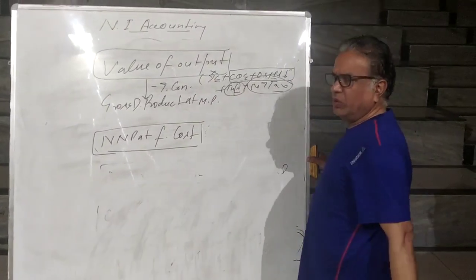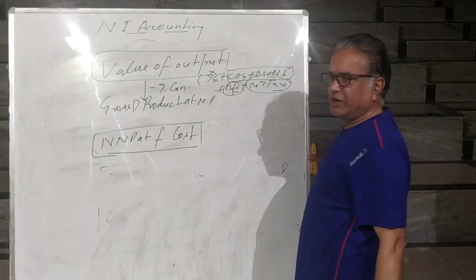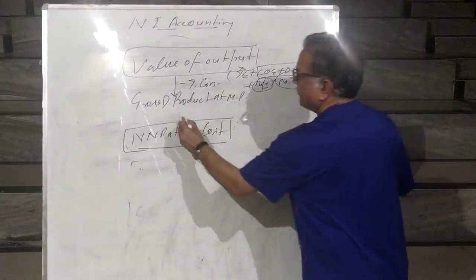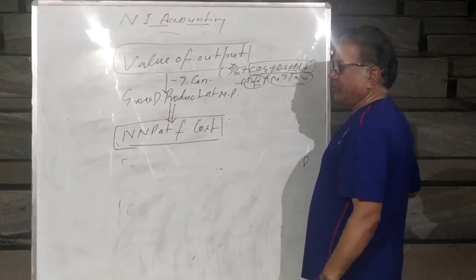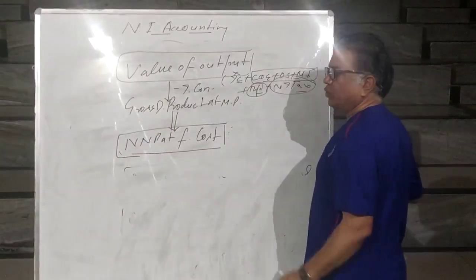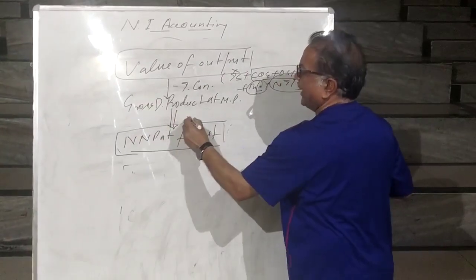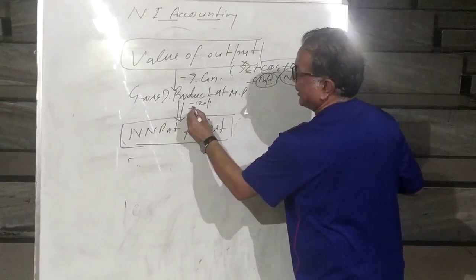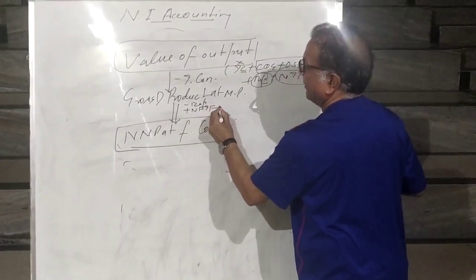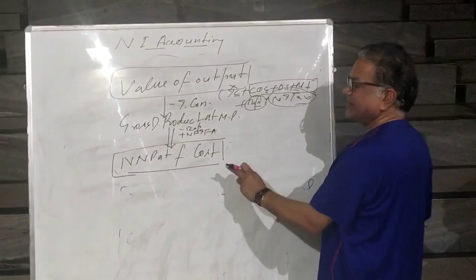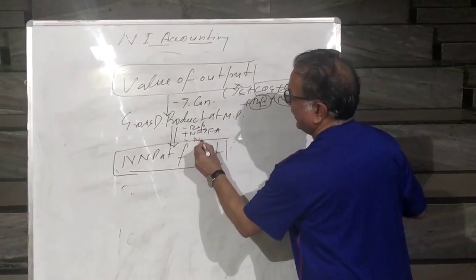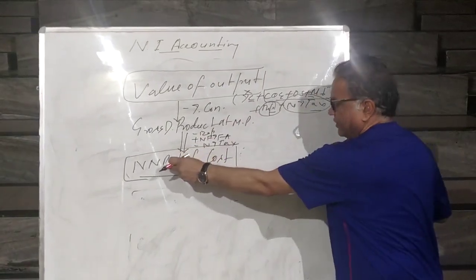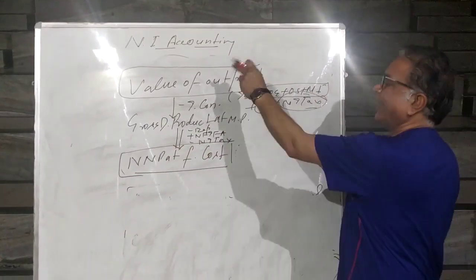So first, from the value of output you will subtract intermediate consumption. You will reach gross domestic product at market price. And from here you can reach NNP at FC. How? Gross to be converted into net. You have to convert gross into net: minus depreciation. Domestic product into national product: plus net factor income from abroad. Market price into factor cost means minus net indirect tax. This is how you can get national income, or NNP at FC, from value of output.